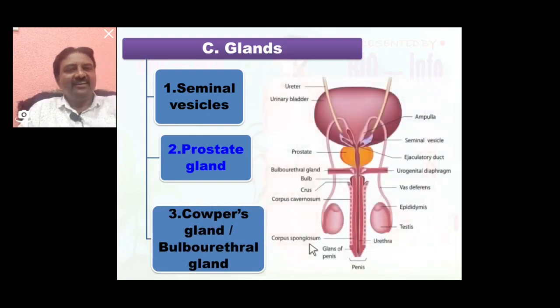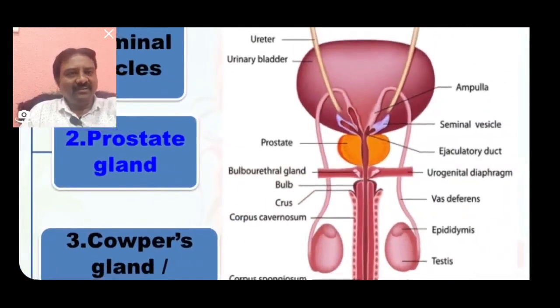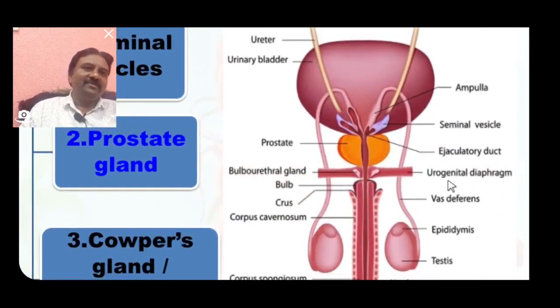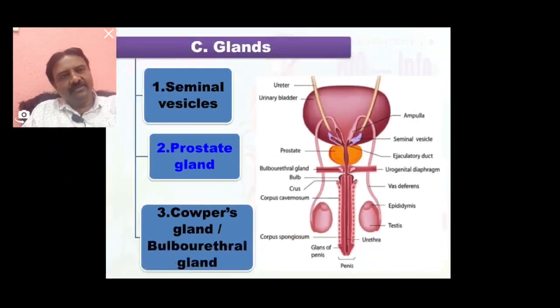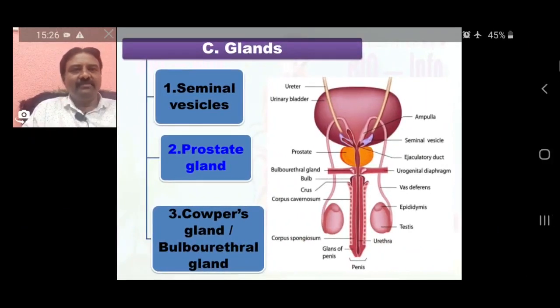Seen here in the diagrammatic view are the reproductive glands in the male reproductive system. These are the seminal vesicles, paired, present below the urinary bladder. This one is the prostate gland, single, and these are the bulbourethral glands or Cowper's glands, also paired. So these are the glands of the male reproductive system. We will discuss them in detail one by one.